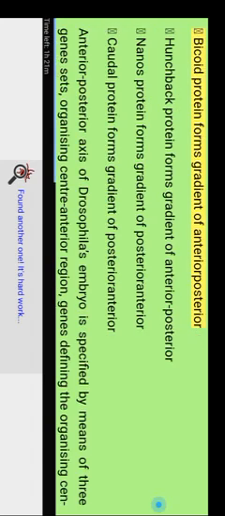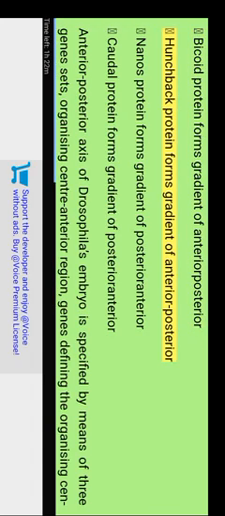Drosophila embryo. Bicoid protein forms a gradient of anterior-posterior. Hunchback protein forms a gradient of anterior-posterior. Nanos protein forms a gradient of posterior-anterior. Caudal protein forms a gradient of posterior-anterior.